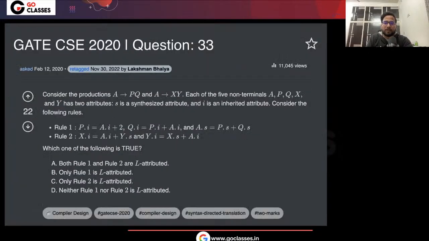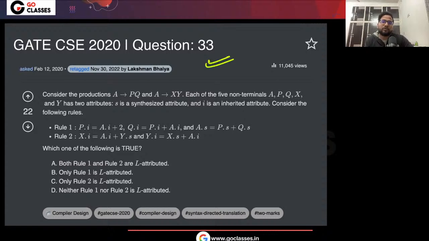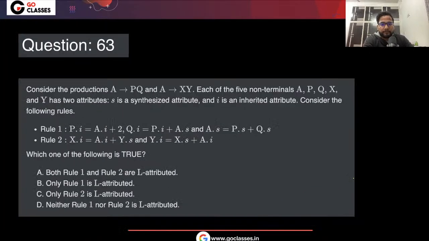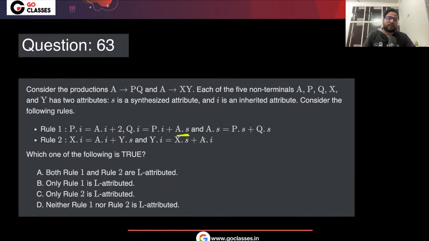Okay, so let's solve this question. I think this is one of the last questions from my section. This was, I don't know, should I call it easy or not? Have you solved this question? The question that we asked in AIMT is almost the same as this question. I only changed one thing. See, here I have written a dot s. In the original question, it was a dot i. Otherwise, everything is the same. If you have solved this question, you probably know how to solve it. But still there is a chance that you don't.